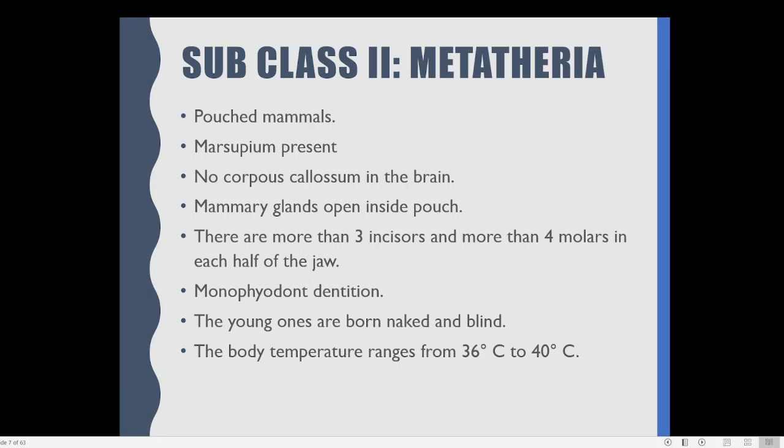The next point is regarding the monophyodont dentition. We have studied about diphyodont dentition. Diphyodont dentition means 2 sets of teeth. In the case of mammals like human beings, by the 7th month babies will be developing a type of teeth known by the name milk teeth, and that milk teeth will be lasting up to the age of 7 years.